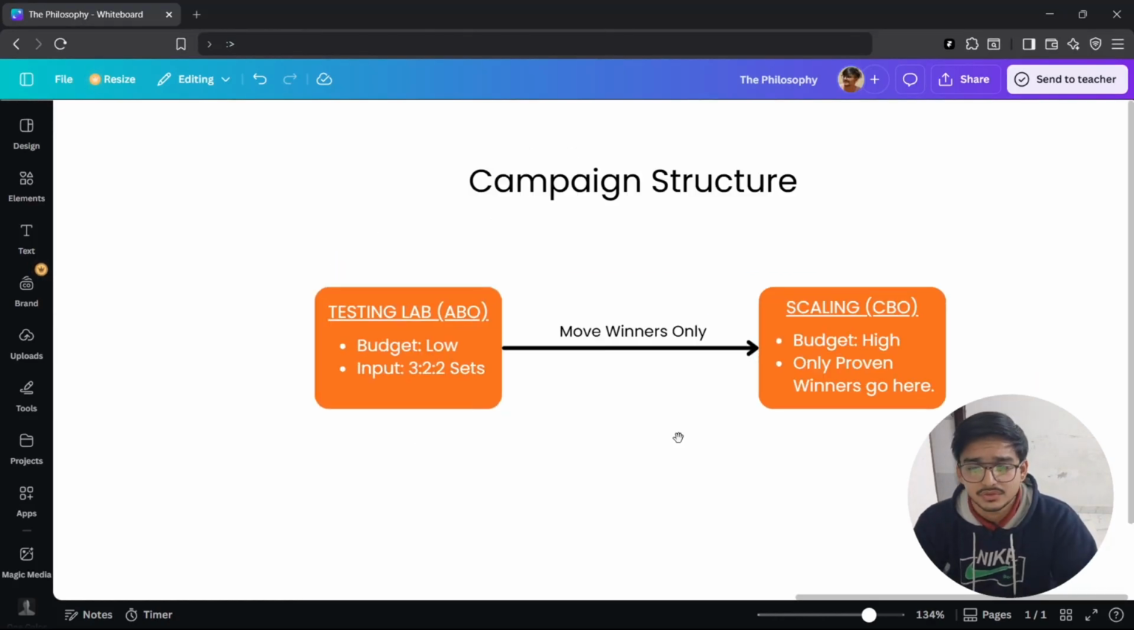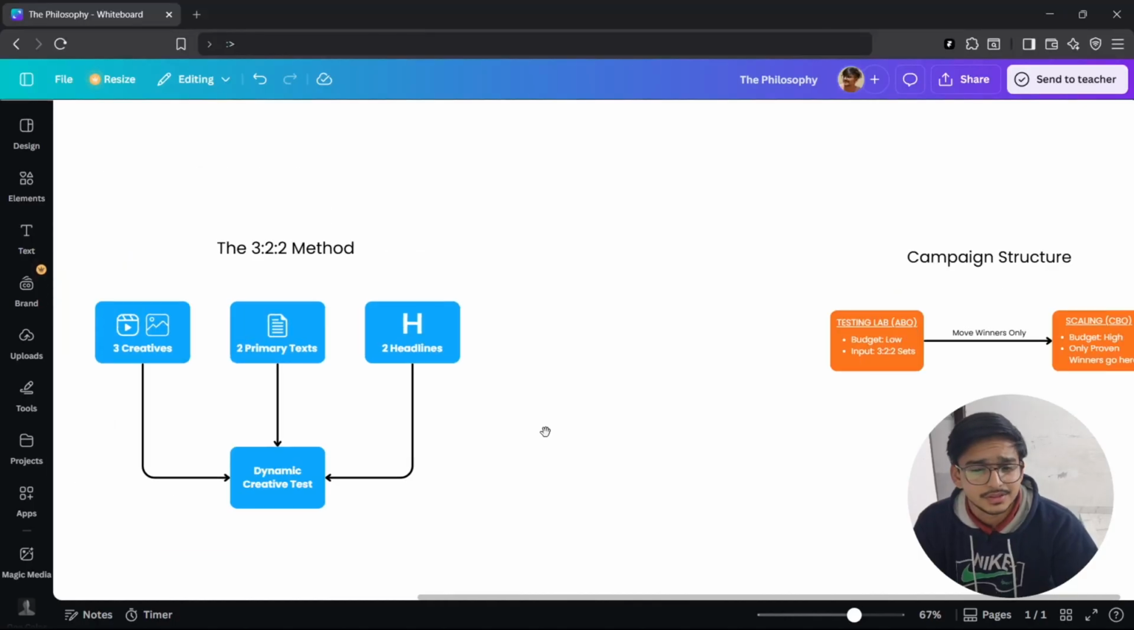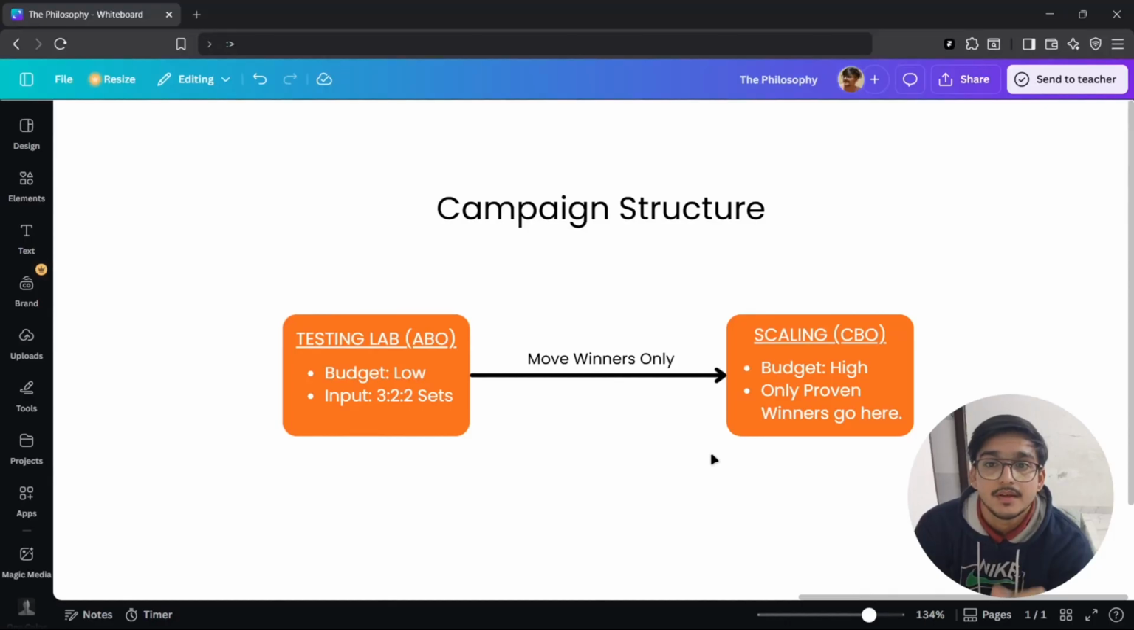Now comes the campaign structure. On the left side we have a testing lab, and on the right side we have scaling. So what we just understood is that this is the 3 by 2 by 2 method. When the 3 by 2 by 2 method finds the winning ad, we just take that ad. There could be one or two or more winning ads. We take those ads, remove all the other ads which are not working, put them into the trash, and take the winning ads and spend more money on them.